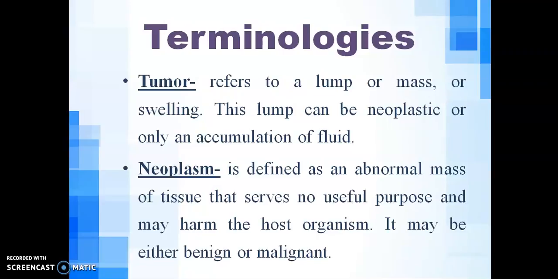And next is neoplasm. Neoplasm is termed as an abnormal mass of tissue. Abnormal tissues are termed as neoplasm. These abnormal tissues are of no use. There is no purpose for this growth, and it will always harm the organism, organs, or all the body. So the neoplasm can be benign or malignant. Both benign and malignant can harm the body sometimes. Benign can harm the body sometimes. Malignant will surely harm the body. So we will study what is benign and malignant.